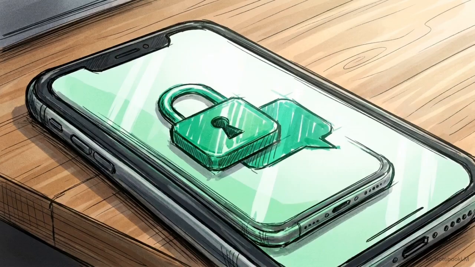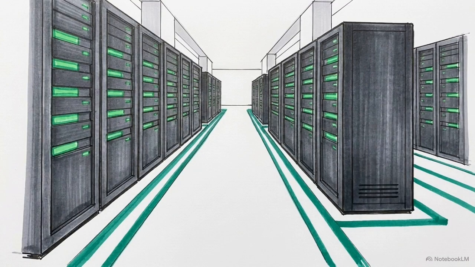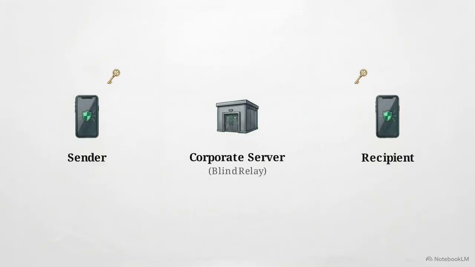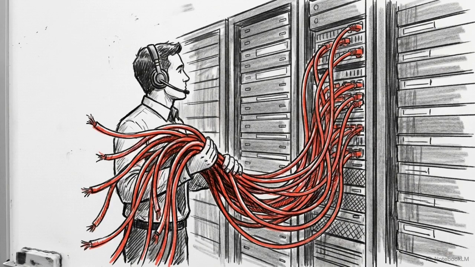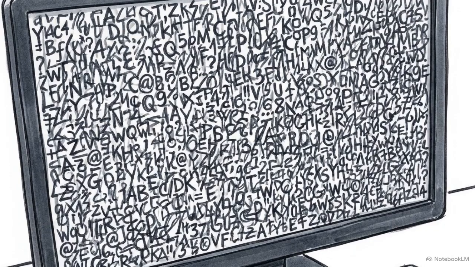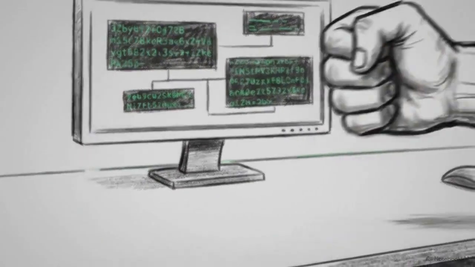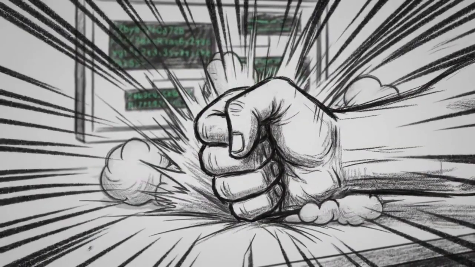Because this entire encryption pipeline occurs locally on the hardware, the WhatsApp servers sit entirely outside the trust loop. They function strictly as blind relays. The corporate servers possess zero knowledge of the decryption keys. They only route raw, scrambled ciphertext from point A to point B. If a hostile intelligence agency or threat actor fully compromised the central WhatsApp servers, they would intercept billions of messages, but acquire zero readable data. Intercepting data in transit is a futile endeavor. The payload remains mathematically opaque as long as keys are held locally on the devices.